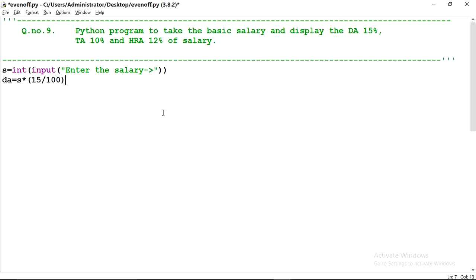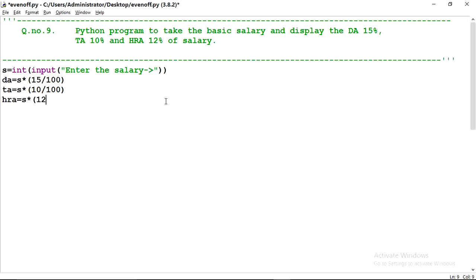So DA will be calculated and stored in the variable DA. Second, TA is 10%. Same line, simply copy and paste: TA is 10% of salary, so here will come 10. And at last, HRA is 12% of salary, so here I will write HRA is equal to s multiplied by